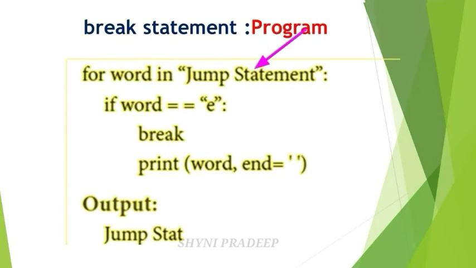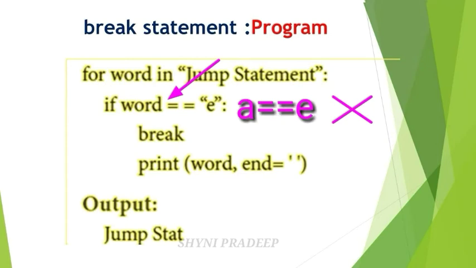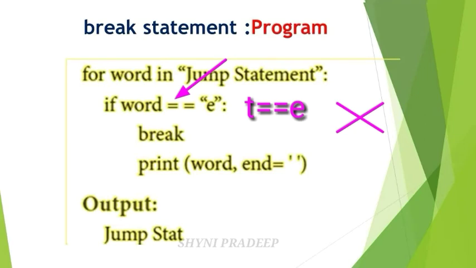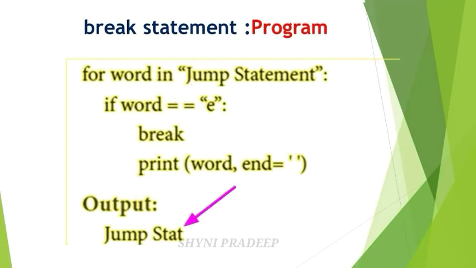And next again check the for loop condition. Next letter is what? A. Check the condition. If condition A is equal to E? No, this is also false. So skip the break statement. Print vad, that is A. And next go to the for loop condition. Next letter is what? T. Check the condition. If condition T is equal to E? No, this is also false. So skip the break statement and print vad, that is T.